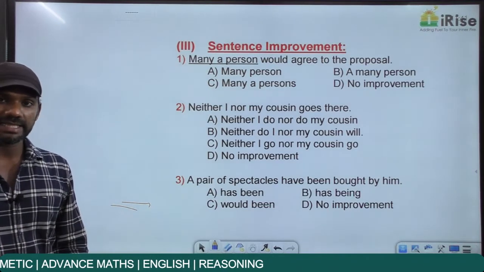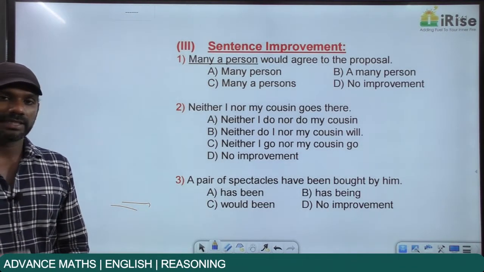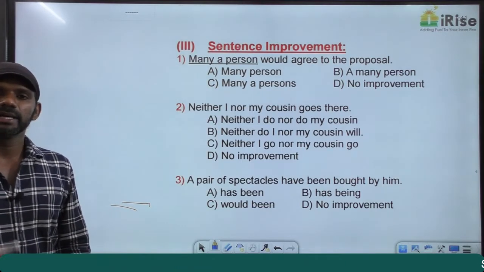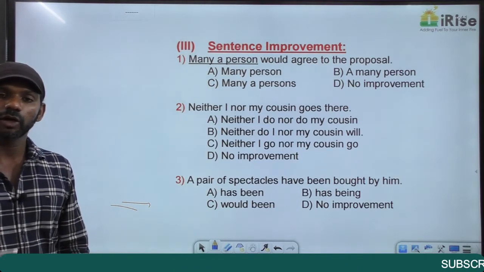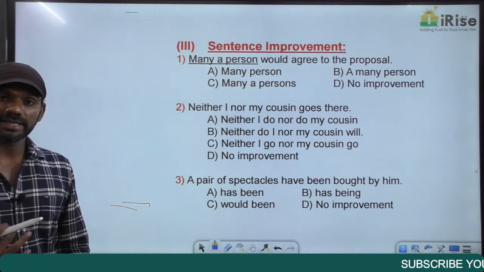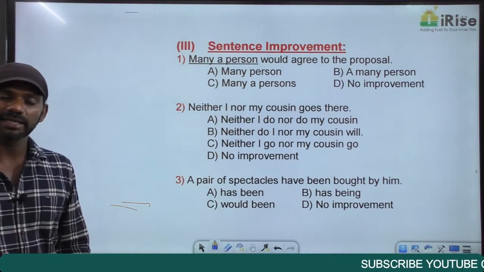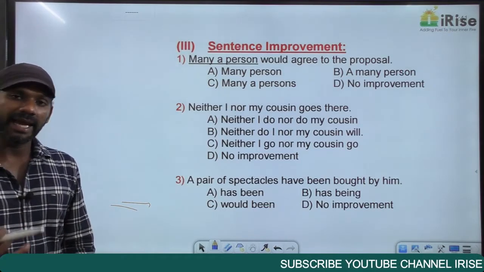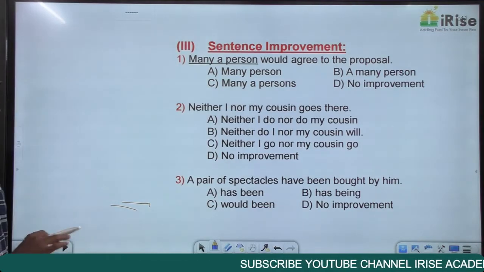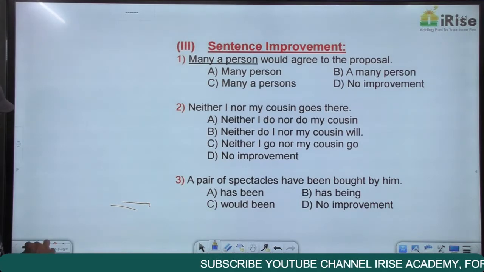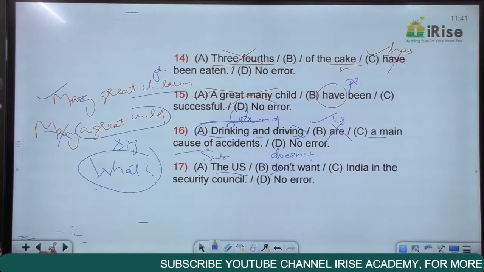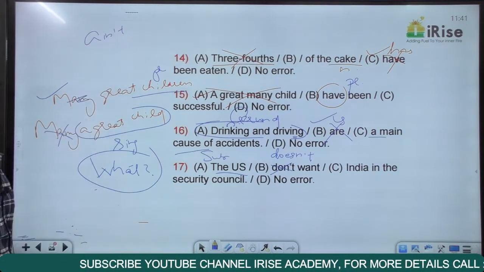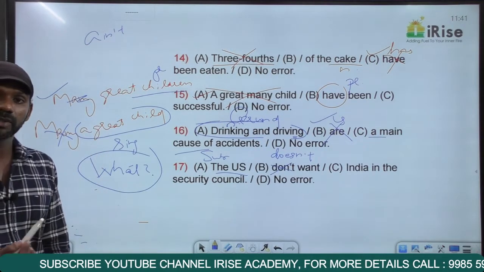Did not is didn't. Has not is hasn't. Have not is haven't. Had not is hadn't. Is not is isn't. Are not is aren't. Was not is wasn't. Were not is weren't. Am not is not amn't. There's nothing like amn't. The short form of am not is ain't, A-I-N apostrophe T. I ain't a good boy means I'm not a good boy.